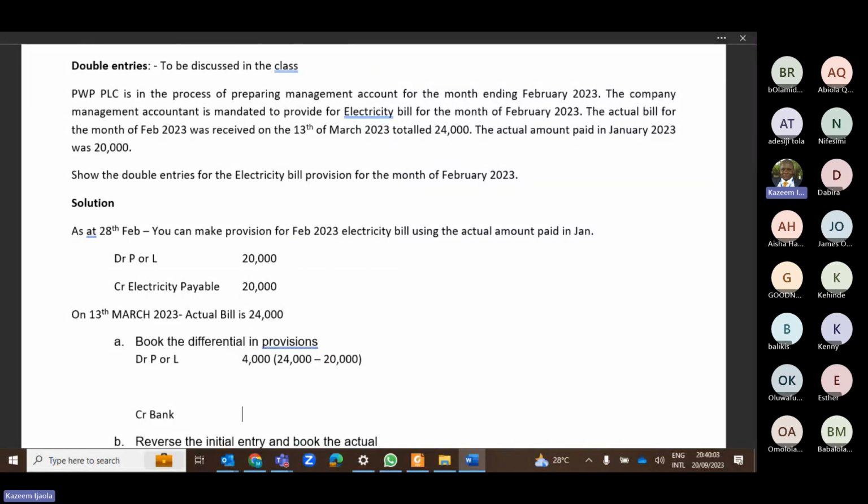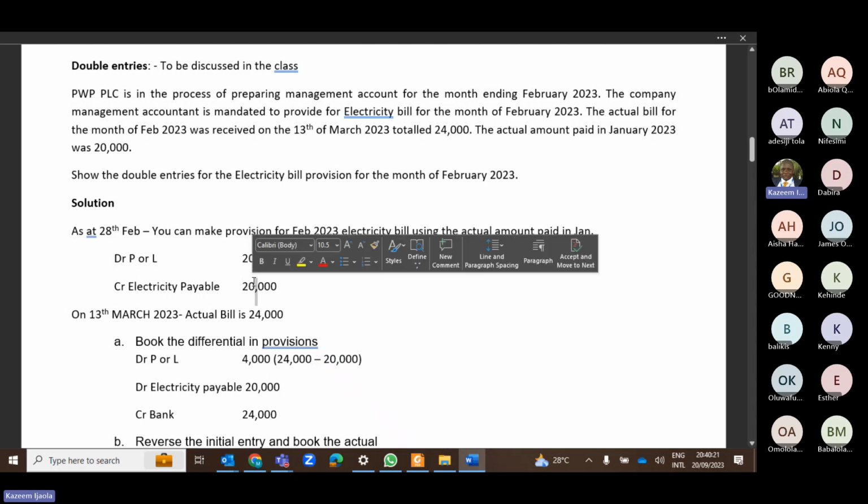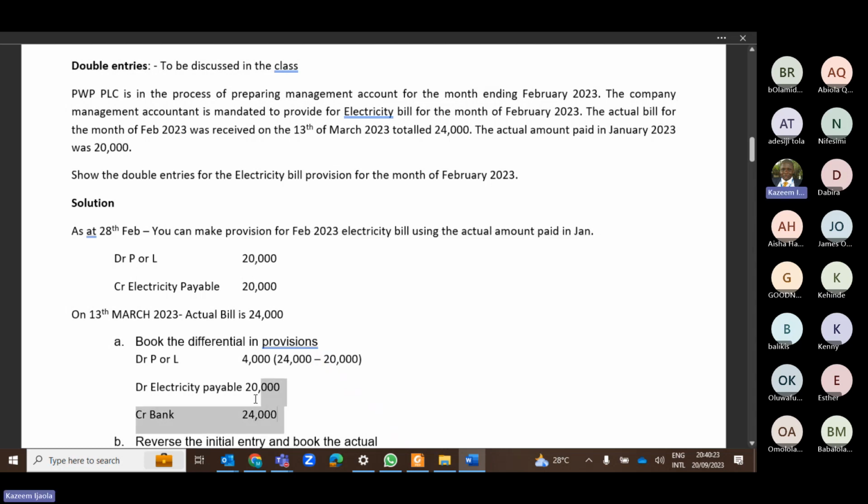Then you debit your electricity payable with 20,000. Remember, in this payable you already have 20,000 lying there. You are paying 24,000, so the difference of 4,000 is what we took to P or L.